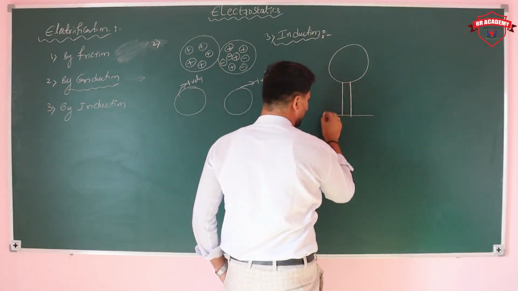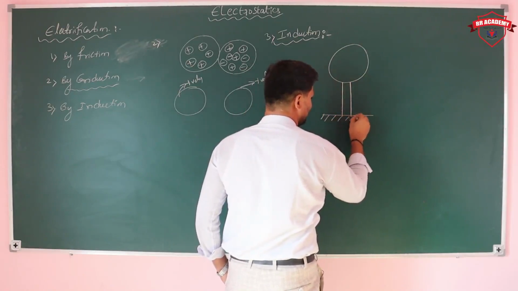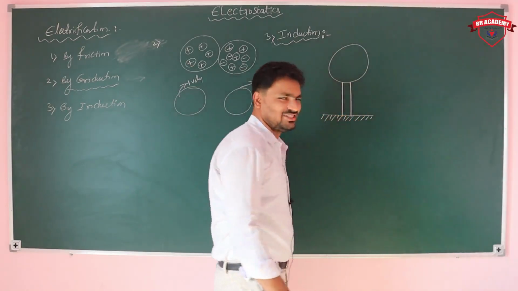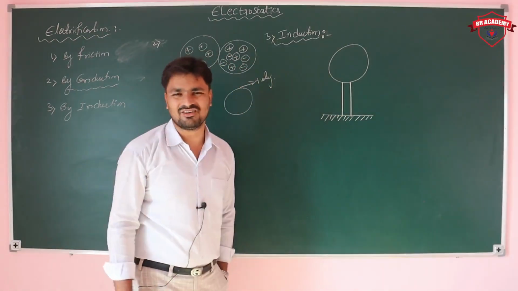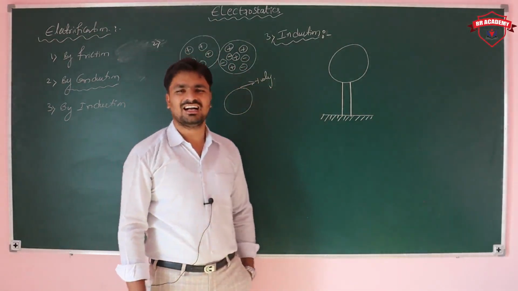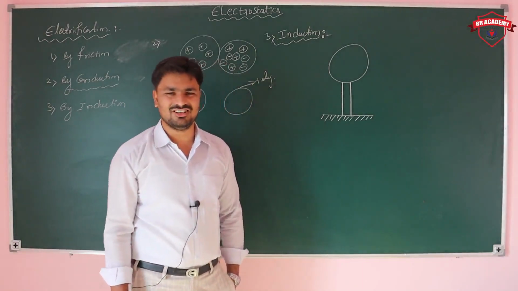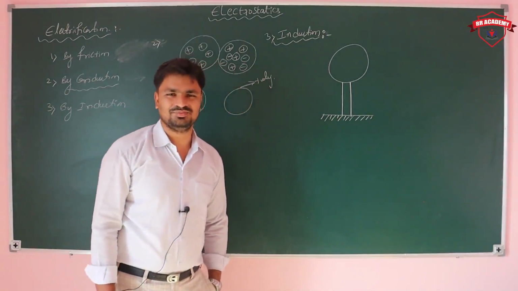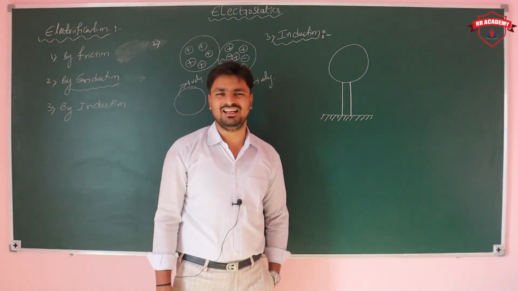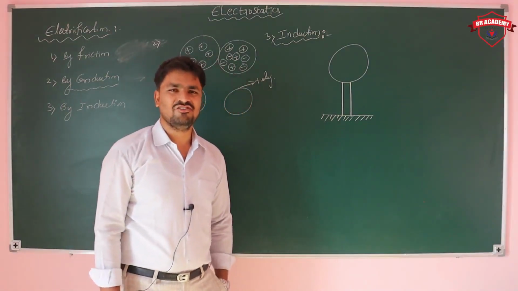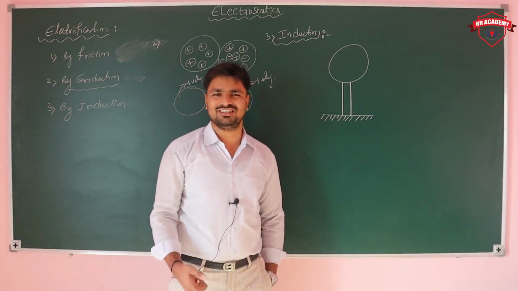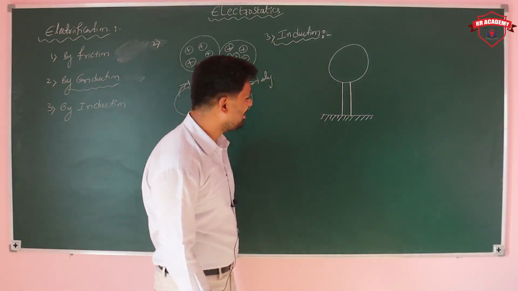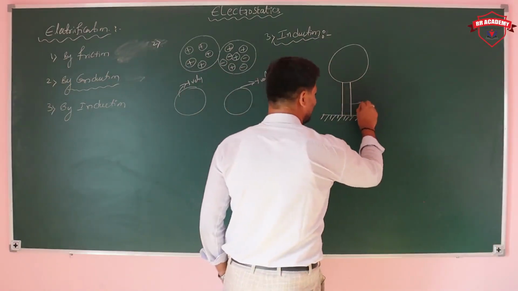Generally we know about insulators and conductors. Insulators are those which do not have free electrons. Conductors are those which have free electrons. In other words, conductors allow electricity through them, and insulators do not allow electricity through them. So here we are considering an insulating stand.